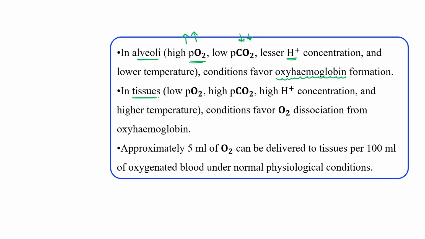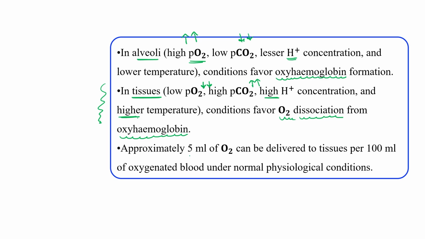While in the tissue, just the opposite situation is there. In tissue, oxygen is already used up, so the partial pressure of oxygen is low, while carbon dioxide is present in higher amount, hydrogen ion concentration is high, and temperature is also high. These situations favor oxygen dissociation from the oxyhemoglobin. So very quickly oxygen is dissociated from the hemoglobin and used up by the tissue. This is how transportation of oxygen occurs.